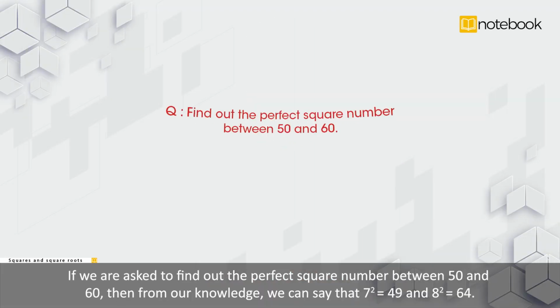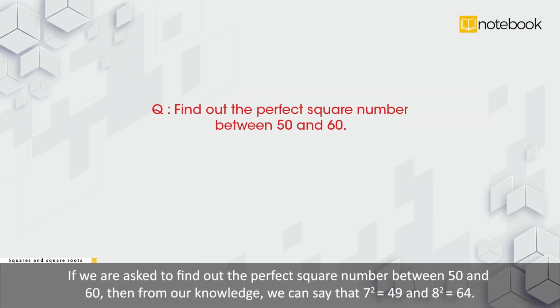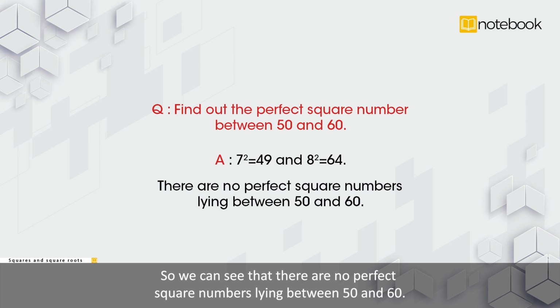If we are asked to find out the perfect square number between 50 and 60, then from our knowledge we can say that 7 square is equal to 49 and 8 square is equal to 64. So we can see that there are no perfect square numbers lying between 50 and 60.